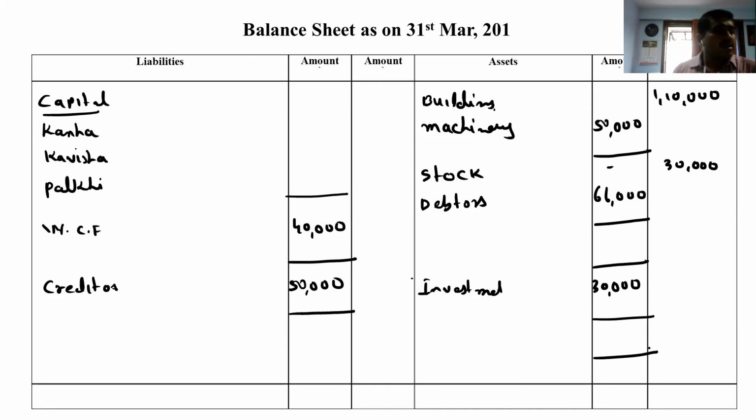Now, what is the first point, friends? Kanha sacrifices half of her share. Now, we are going to learn a topic that already we have discussed, but it's a very important one. Kanha sacrifices half of her share. So, Kanha's sacrifice ratio is half of her share. So, what is the share of Kanha? 2 by 5. I can say 2 by 10.